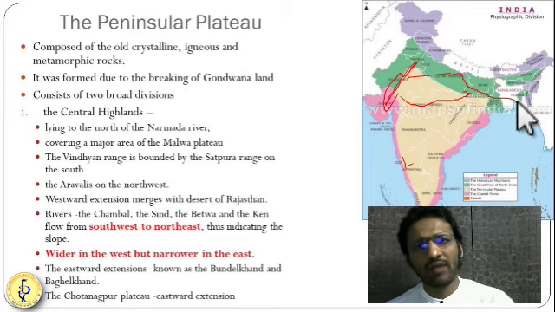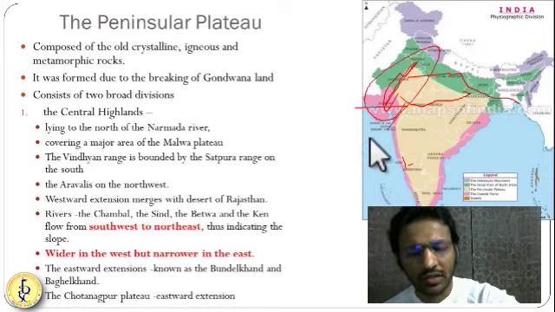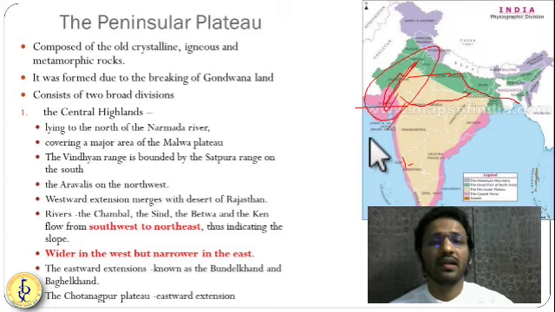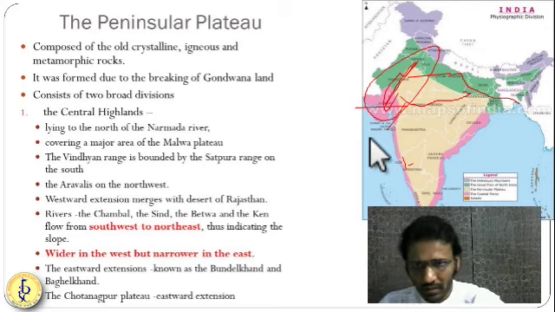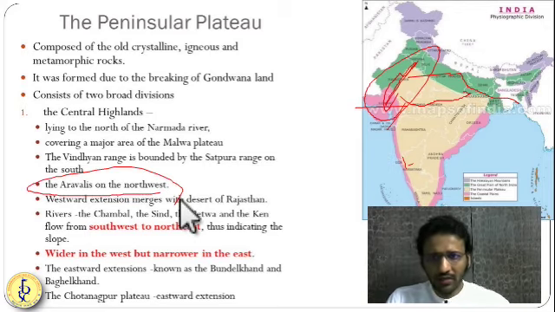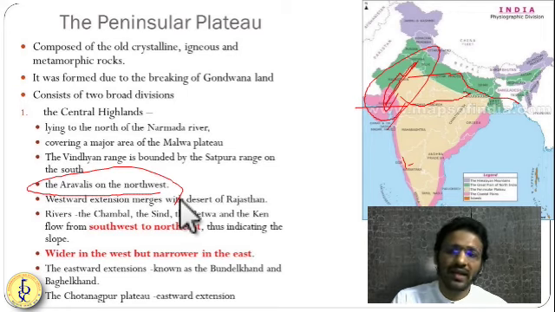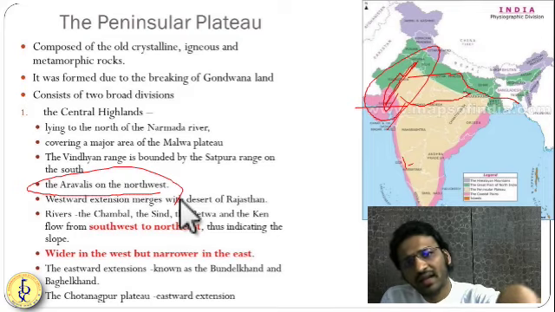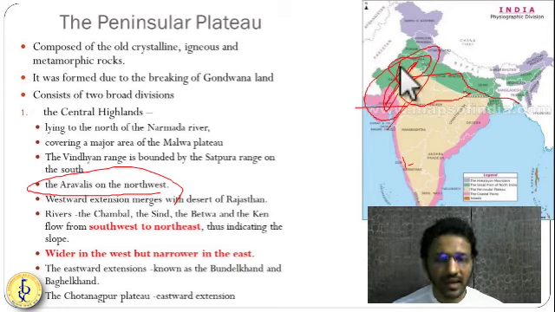So here you have the Aravalis, which run from the southwest to the northeast. Okay, it goes from Gujarat to the Delhi ridge, up to the Raisina hills in Delhi. It goes up to there. So if you see, the Aravalis are very, very important. They are wider in the west, and as you move towards the east, they get narrower and narrower. So here, the Central Highland extends its parts and merges a little bit with the Indian desert as well,